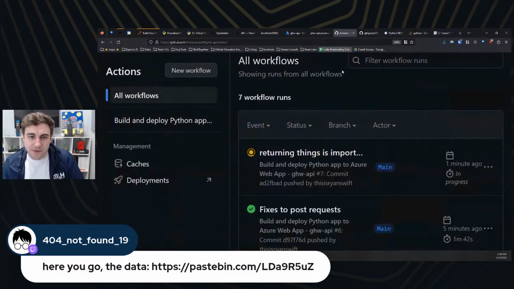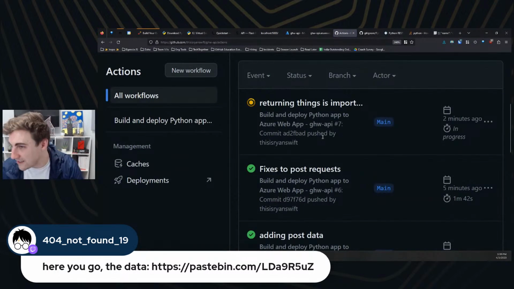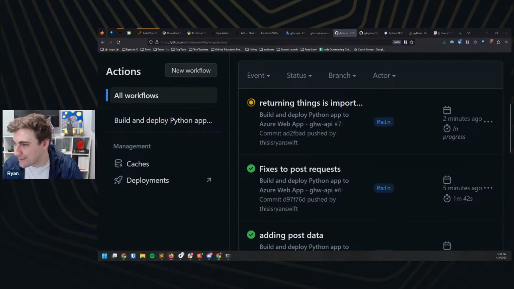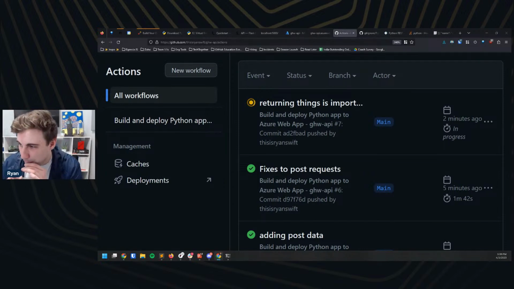Cool. Let's go back to our GitHub Actions. Still deploying. Well, the other reason to my friend who was asking about why I was waiting for it to deploy, is that when I was playing around with Azure previously, the GitHub Actions deployments were shockingly quick, and so I was figuring that this would be nice because we could all work off the same application live, but they're going a little bit slower today than they were last time I used it.